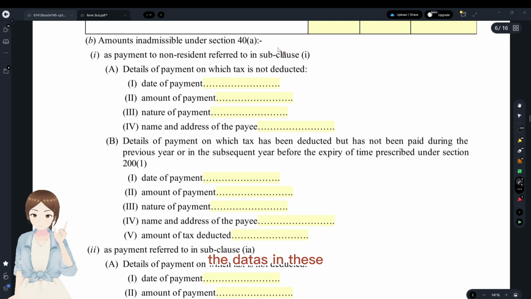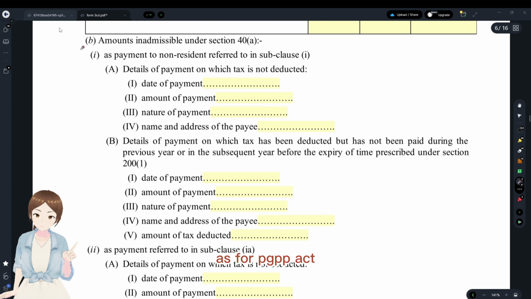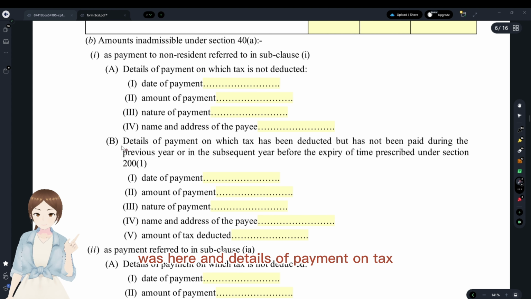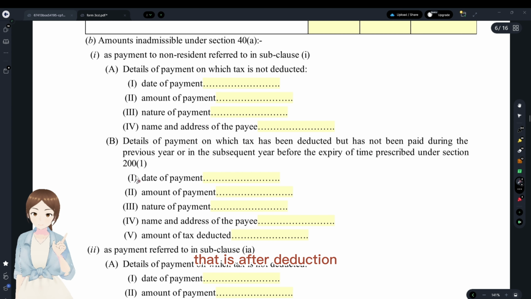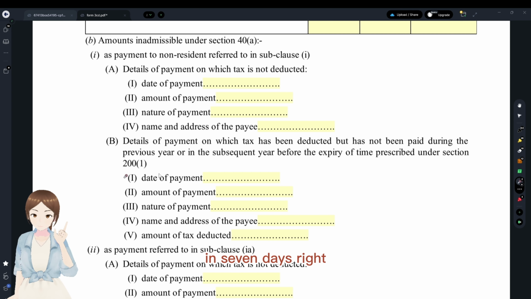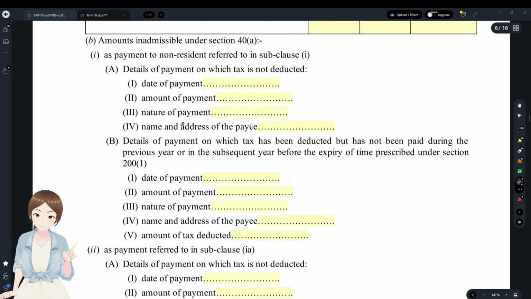That is, these expenditures were not allowed as per the PGBP chapter. Okay, a payment to a non-resident, with regards to that, details of payment for which tax was not deducted, 100% disallowed, was here. And details of payment on which tax has been deducted but had not been paid. That is, after deduction, they have to deposit it with the government within 7 days, right? And all the due dates, if they have not done so, this has to be here.